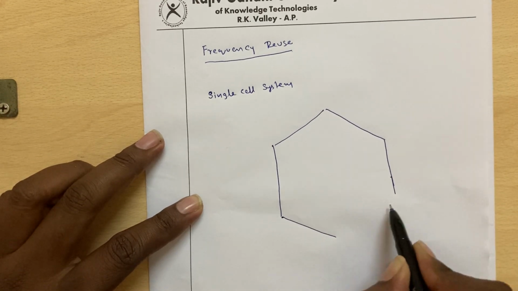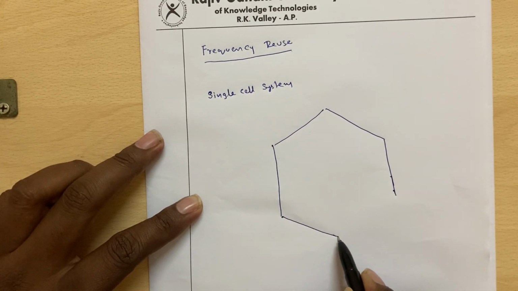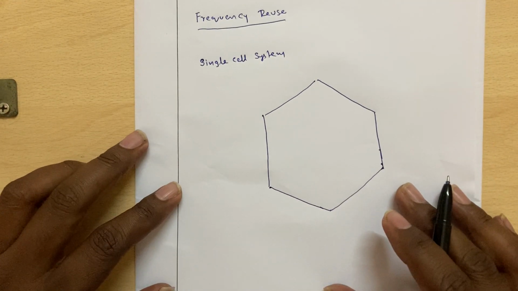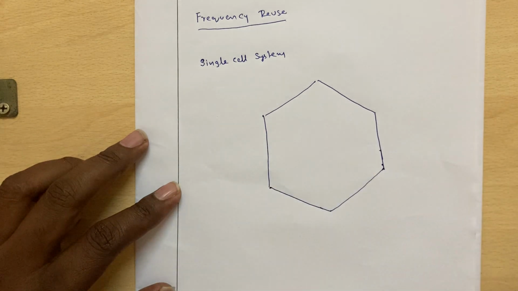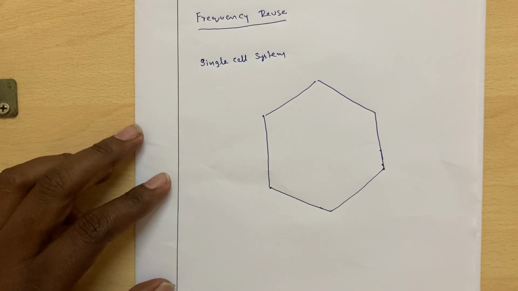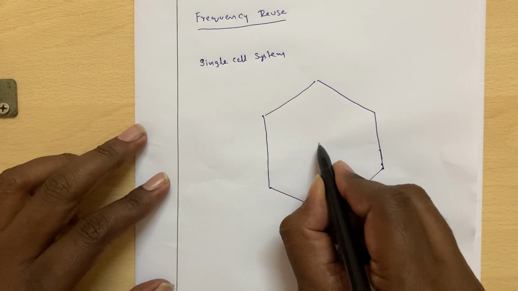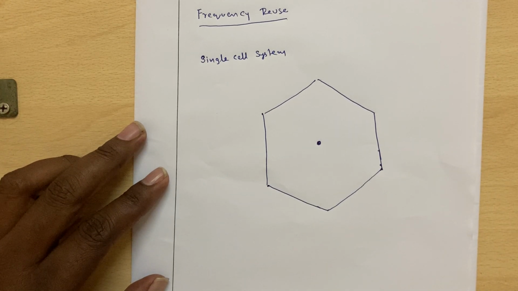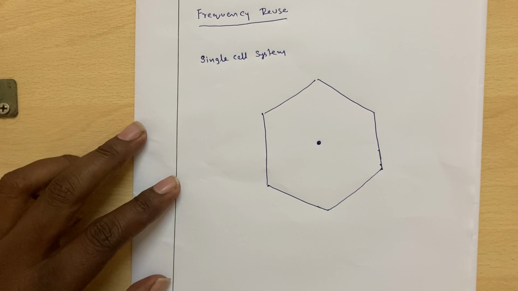So we explain the necessity of frequency reuse with an example using some numbers. If there is a bigger area, for the entire city or some area, we are keeping only one base station. We are treating it as one cell, and this is what a single cell system is.